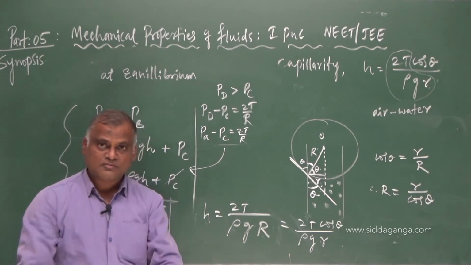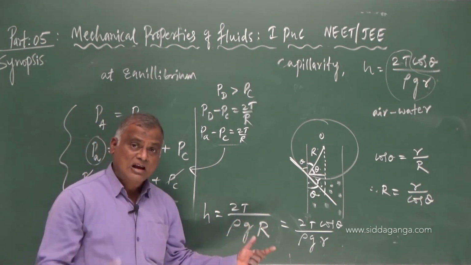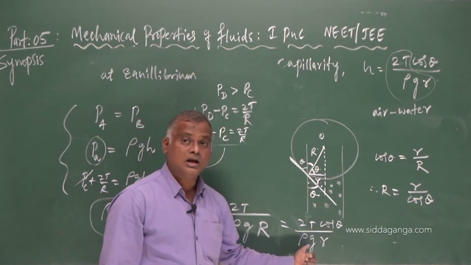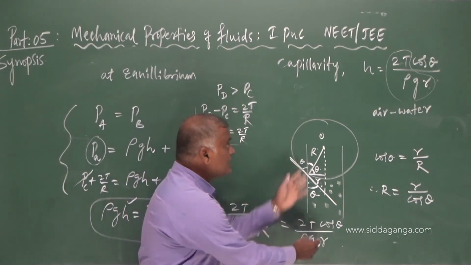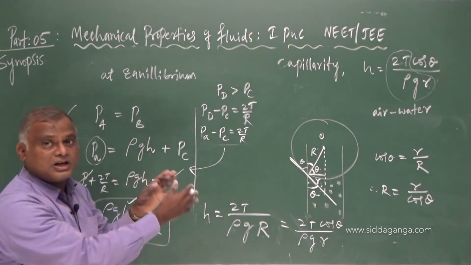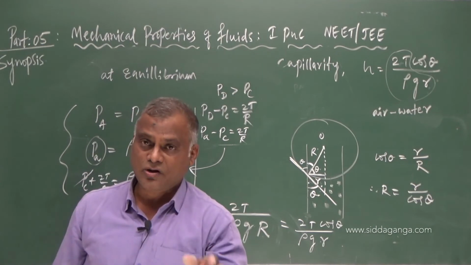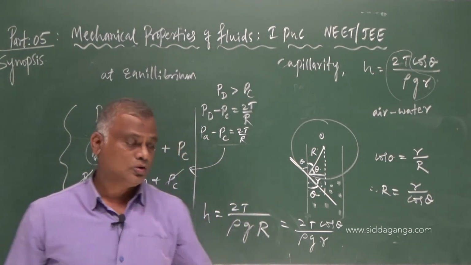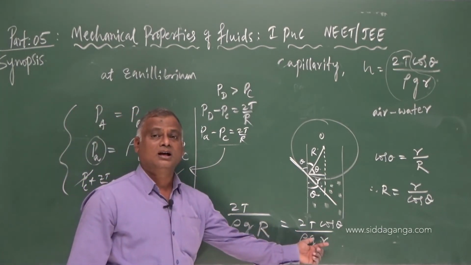In competitive papers, be familiar with this formula: 2T cos theta divided by rho g r. To understand that formula, I have explained it; you have learned it in your previous classes, but you have forgotten, and I have memorized it for you. Then recall this formula correctly.